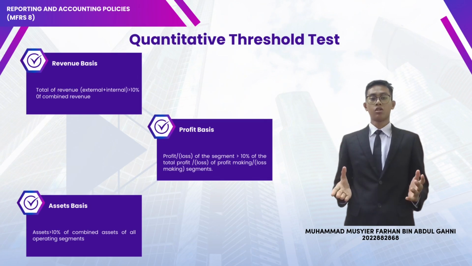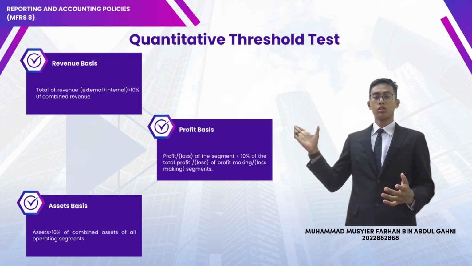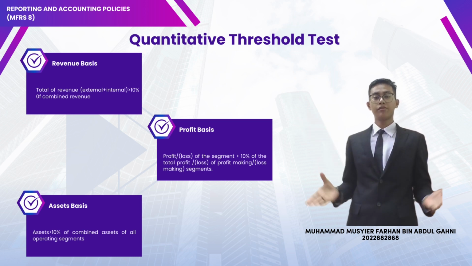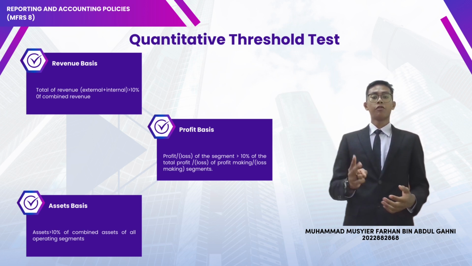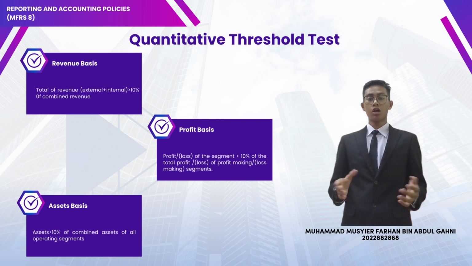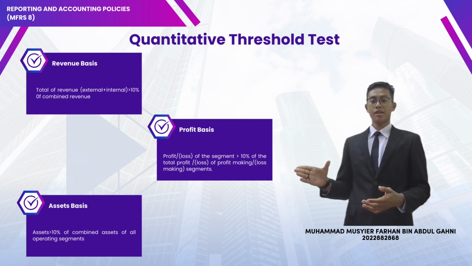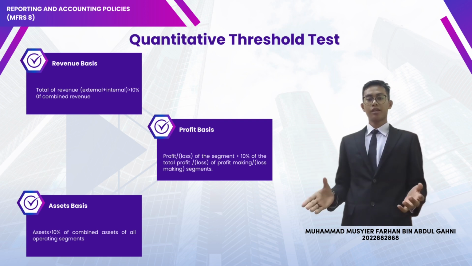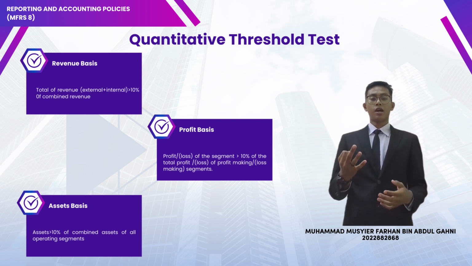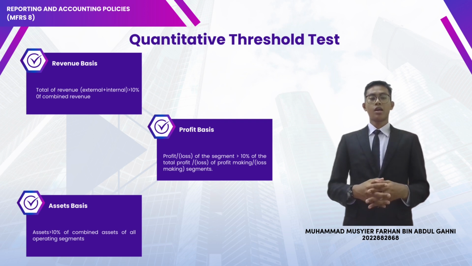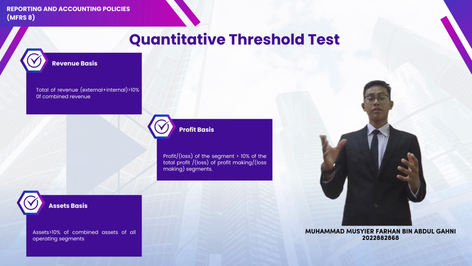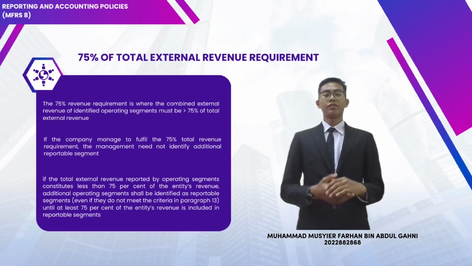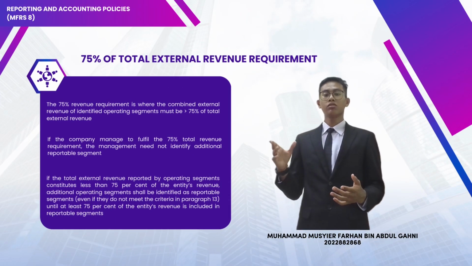Quantitative threshold tests, first, revenue basis: total revenue greater than 10% of total combined revenue. Second, profit basis: profit or loss of the segment is greater than 10% of total profit or loss of the combined segments. And third, asset basis: assets are greater than 10% of combined assets of all operating segments. Next, the 75% of total external revenue requirement.